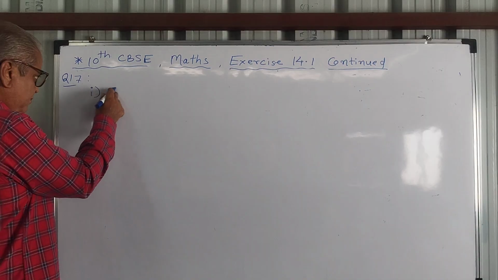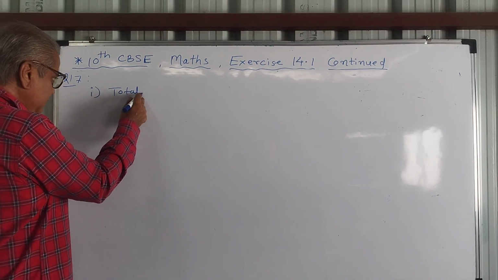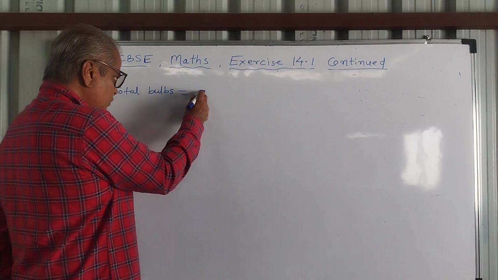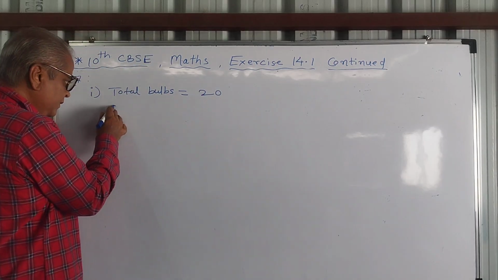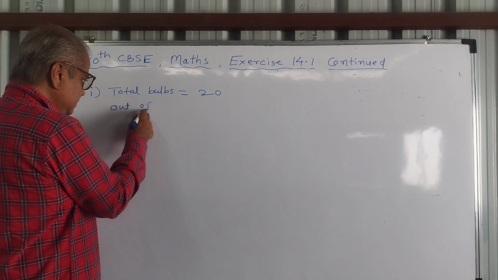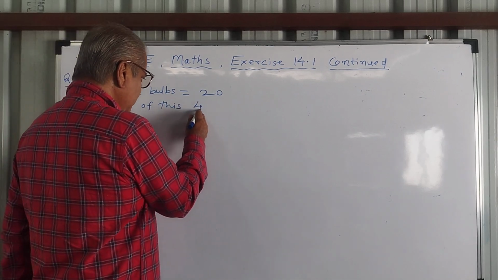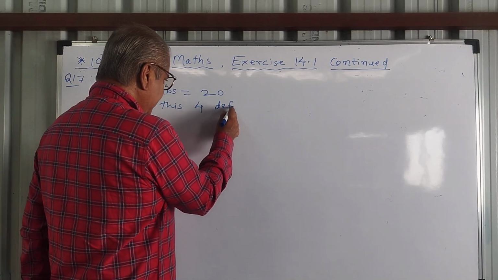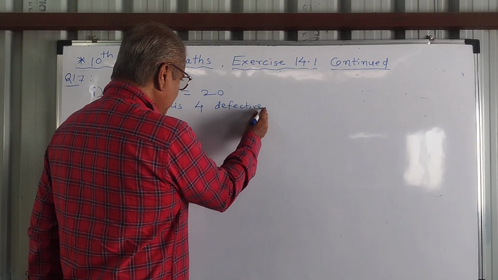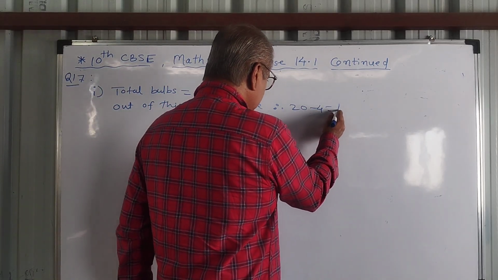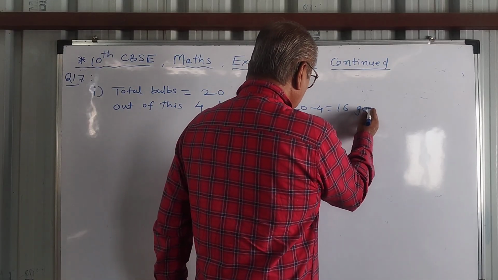Roman 1: total bulbs is equal to 20. Out of this, 4 defective, therefore 20 minus 4 is equal to 16 good bulbs.